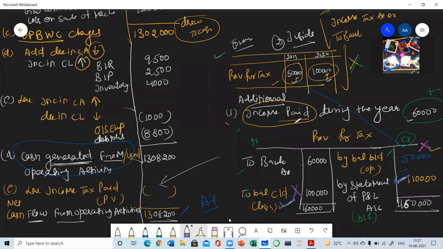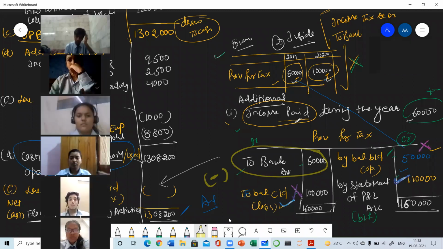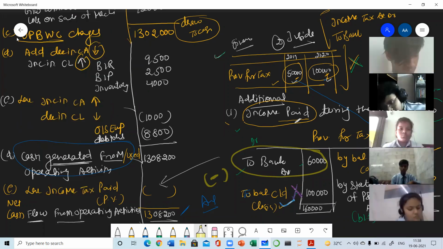So what will be the treatment? This one will be subtracted, from the operating activity. You can prepare the account in the same manner as I have prepared on your screen and note down which is to be added and which is to be subtracted. Otherwise, you may forget. I can see that many of the students are writing, but a few are not writing. Then you will not be able to understand the concept if you are just listening. It's not business studies or economics, it's accountancy, so writing is very important.